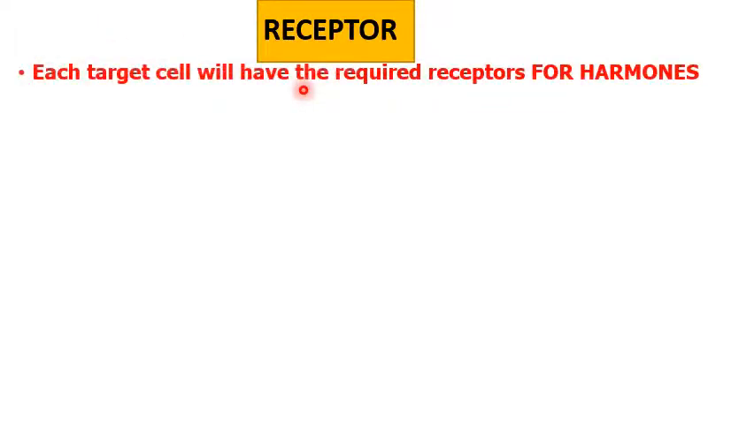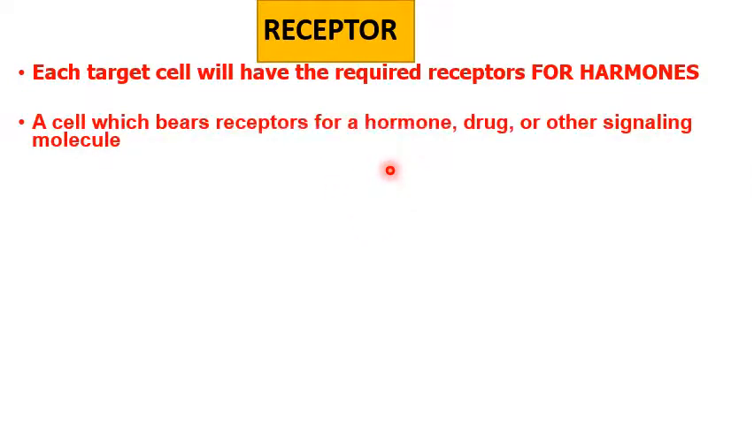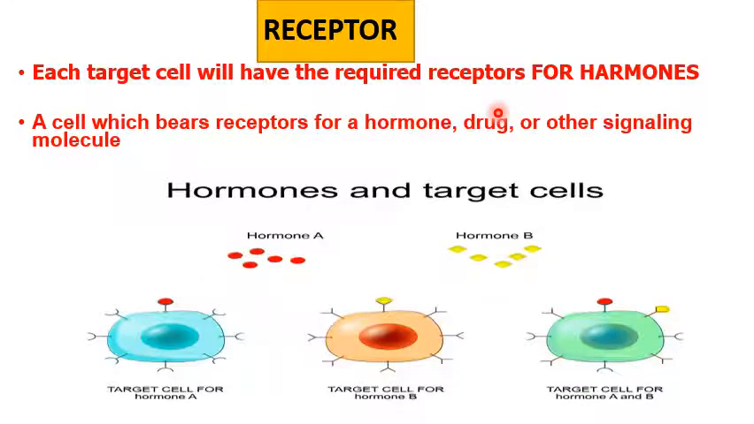We have already read about the receptor. So what is a receptor? A receptor is something present on the target cells which has the capacity to accept the chemical molecules that are being produced by the producer cells. So these receptors are receptors for hormones, drugs also, and for other signaling molecules.